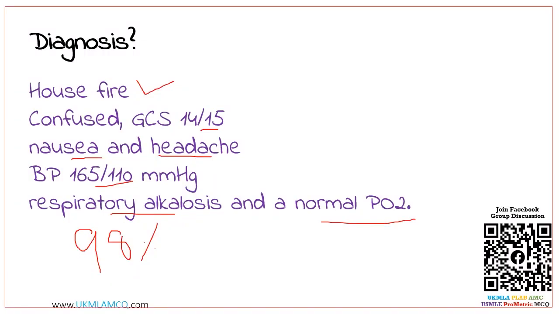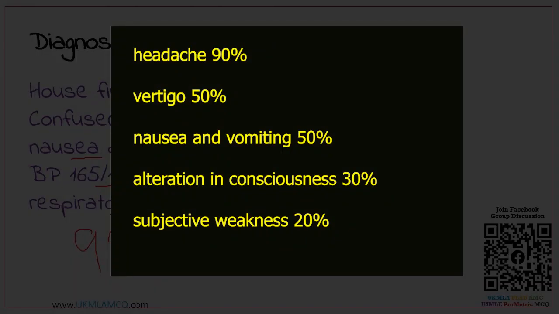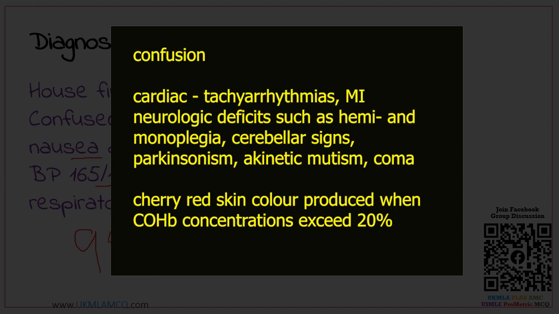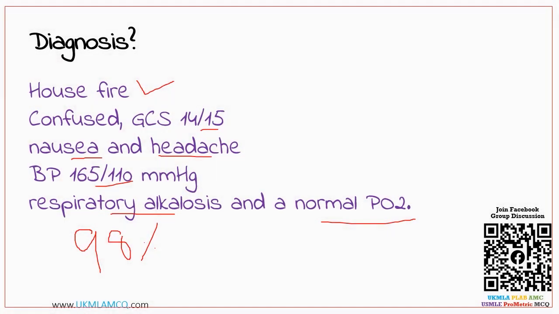Features of carbon monoxide poisoning include headache in about 90% of cases, vertigo about 50%, nausea and vomiting in about 50%, alteration in consciousness about 30%, and subjective weakness in 20%. Other features of exposure to high concentrations of carbon monoxide are confusion, cardiac tachyarrhythmias, myocardial ischemia, neurological deficits such as hemiplegia and monoplegia, cerebellar signs, akinetic mutism, coma, and also cherry red skin color, produced when carboxyhemoglobin concentration exceeds about 20%, but this is rarely seen. So now we know the diagnosis. Now we have to get the answer.